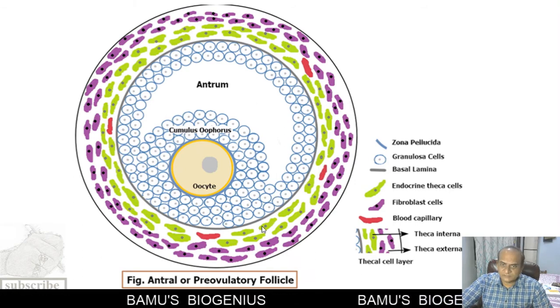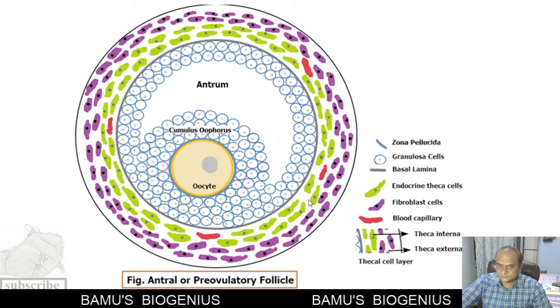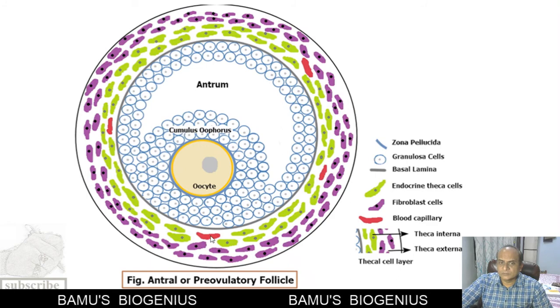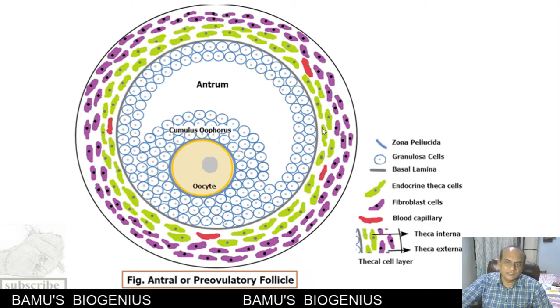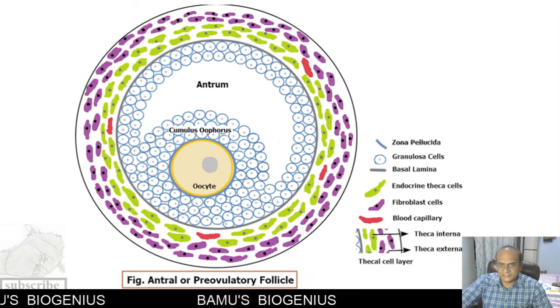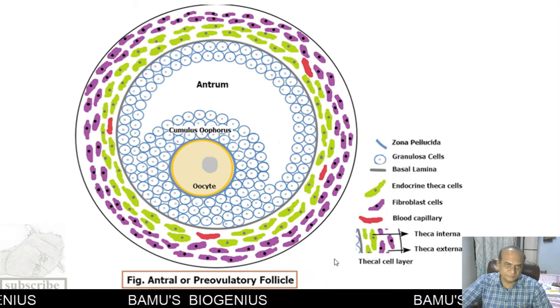Along with these theca interna cells, blood vessels are also present in the theca interna layer. So this is all about the antral or pre-ovulatory follicle.